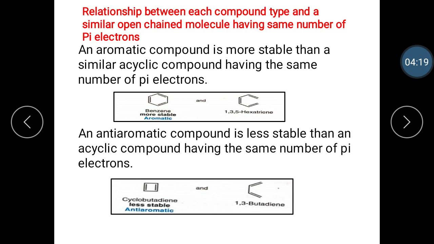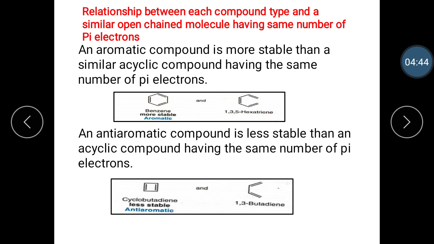Let's see here the first relationship, between an aromatic compound and an acyclic compound. An aromatic compound is more stable than a similar acyclic compound having the same number of pi electrons. Benzene is aromatic and more stable than 1,3,5-hexatriene.